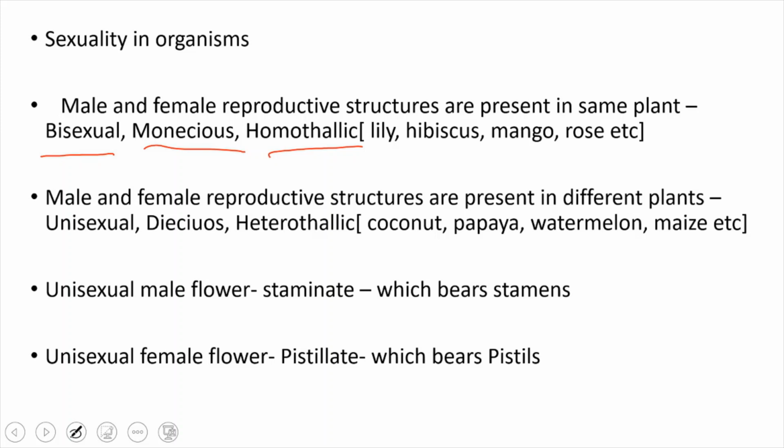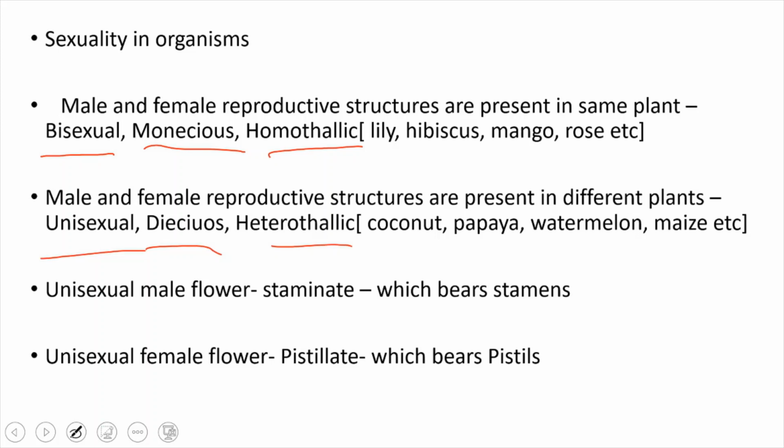If the male and female reproductive structures are present on different plants, then they are said to be unisexual, also called dioecious or heterothallic. Examples are coconut, papaya, watermelon, maize, etc.